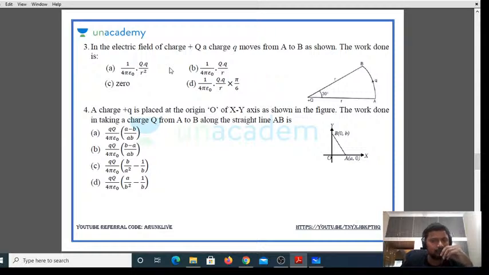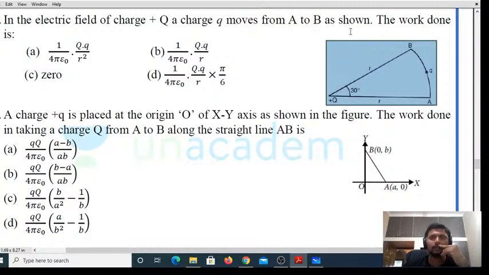You have one more question now. In an electric field of charge plus Q, a charge q moves from A to B, right? In an electric field of Q, here you have plus Q. A charge q moves from A to B as shown. Now the work done is, how much are you supposed to find, right? How will you find the work done? Let us see.